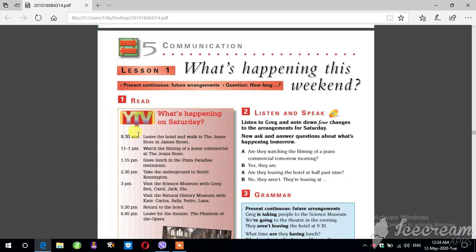They want to visit some different places on Saturday, so they have to arrange their visiting of the places one by one, and they have to put time for spending in each place.